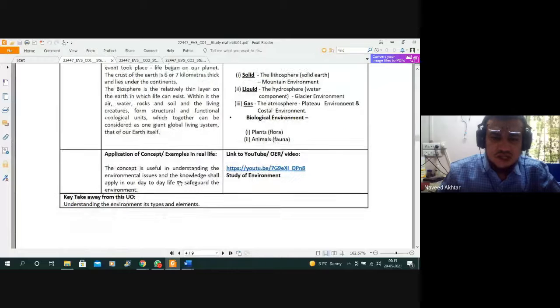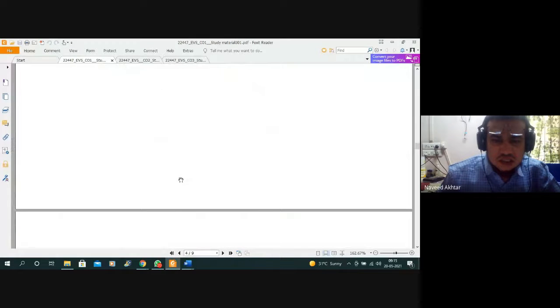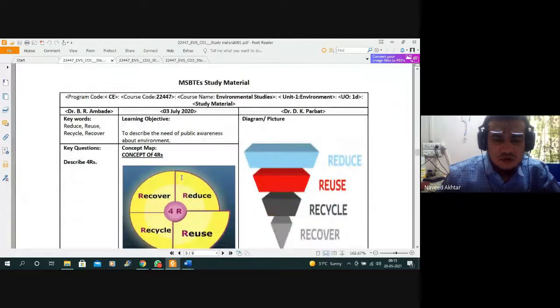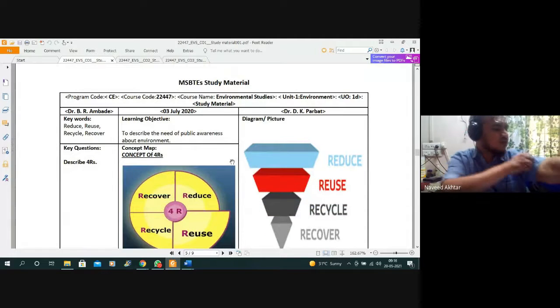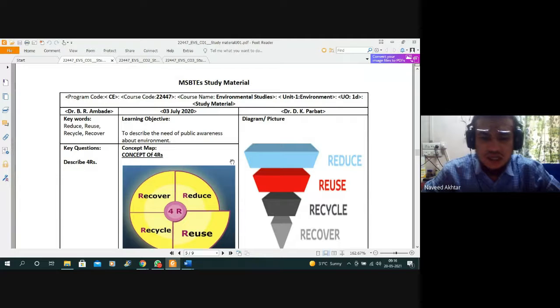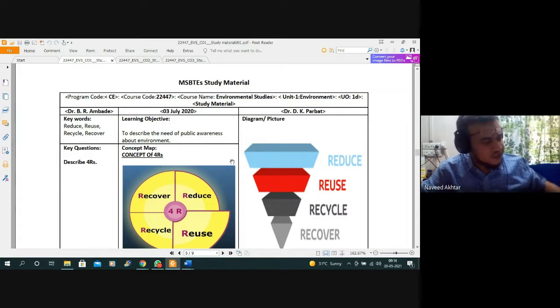That we have seen, and we have also seen in unit number one the concept of 4R, due to the pollution of the environment, and different pollutants and wastages: due to water, due to wastages on the soil or land, due to solid wastages, and many harmful gases we are releasing into the atmosphere. So that is air pollution.